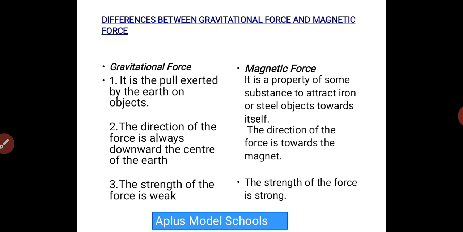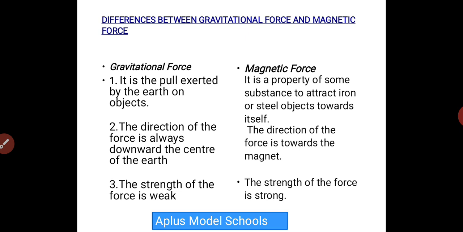Now let's talk about the difference between gravitational force and magnetic force. I believe all of us know the meaning of gravitational force and the meaning of magnetic force. If you find it difficult to understand, you can scroll back and check my explanation. Now, let's check. Gravitational force is the pull exerted by the earth on objects. I think I've explained that. It is a force exerted by the earth on an object.